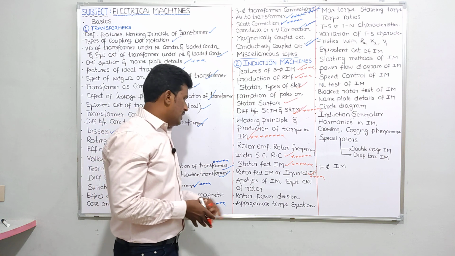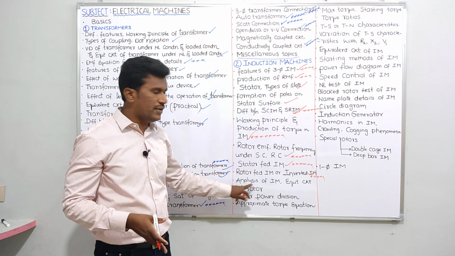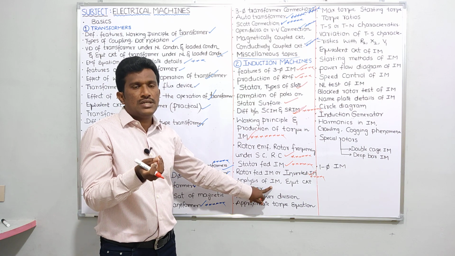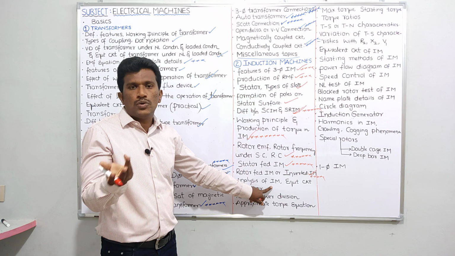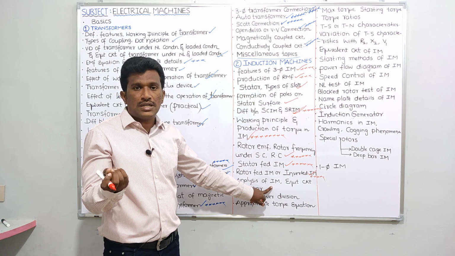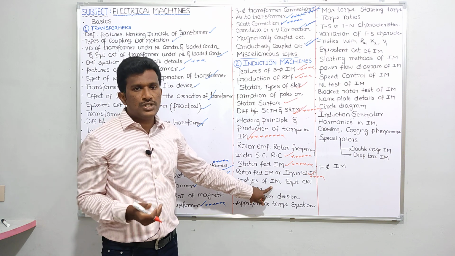Next, immediately after completion of rotor fed induction motor, we will be discussing analysis of induction motor. That means I will be giving nomenclature like rotor resistance can be represented with R2, rotor reactance can be represented with X2, rotor reactance under running condition can be represented as Xr. Like that I will give some nomenclature.